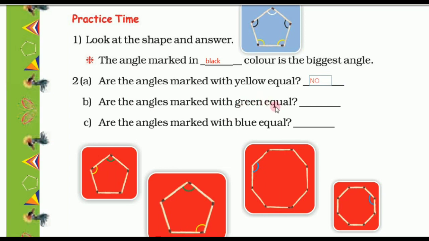Are the angles marked with green equal? See here, green color. The angle marked with green, this angle and this angle marked with green. So both are equal. So we can write here yes.